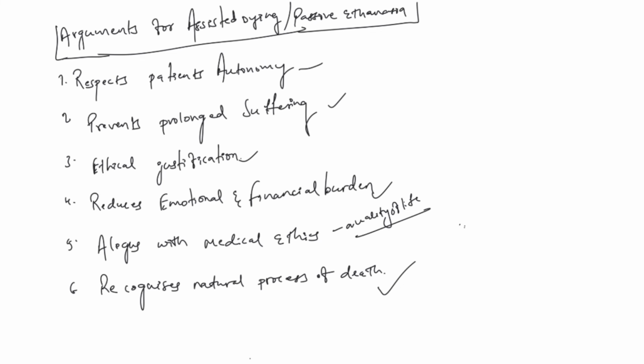See, this passive euthanasia allows death to occur naturally without any aggressive medical interventions, which some view as interfering with the natural course of life also. Now, these are the arguments. See, these are very important keywords that I have curatedly taken from various sources. Try to use them in your answers, okay?